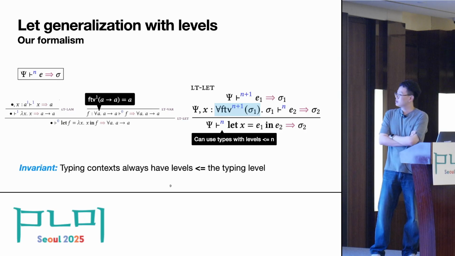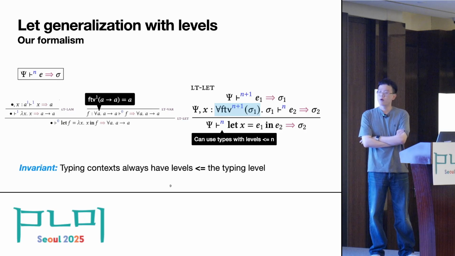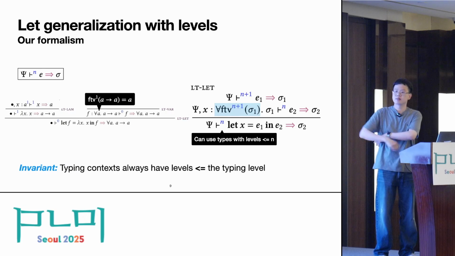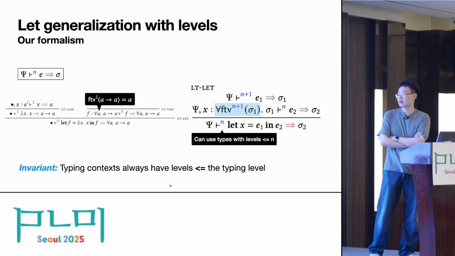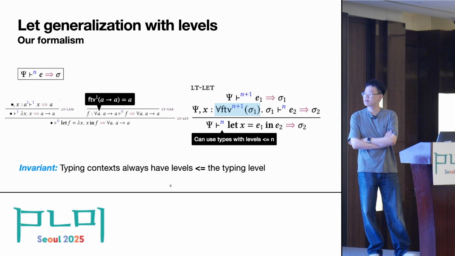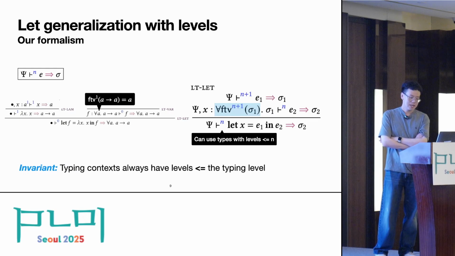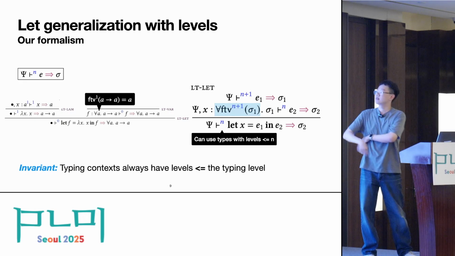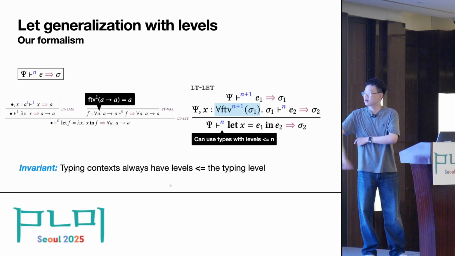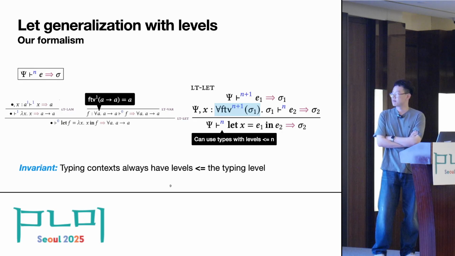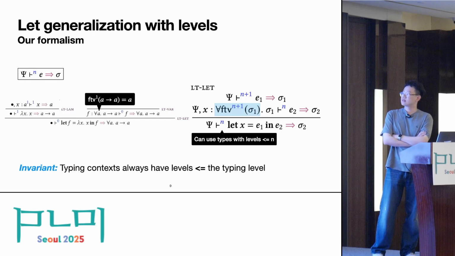And why is generalizing type variables at level n+1 okay and enough exactly? Here, we enforce an important invariant that typing contexts always have levels less than or equal to the typing level. So the typing context psi could only contain free type variables at level less than or equal to n.